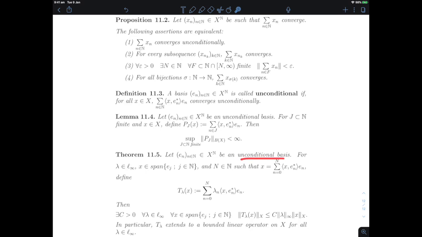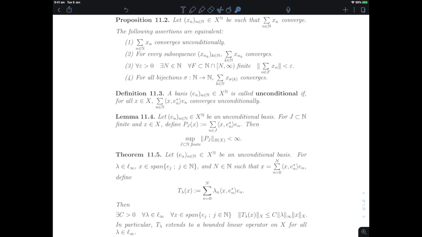If I have an unconditional basis and I give myself a bounded sequence of real numbers, lambda n, and I define a diagonal operator, let's define it just on a finite linear combination of the e_j's. You're just multiplying the coefficients by the lambda n's, and you ask yourself, is that operation bounded? Of course, it is bounded as it's defined here because I'm only acting on finitely many e_n's, but is it bounded in a way that's independent of capital N, such that I have a unique continuous extension of T lambda to the entire space?